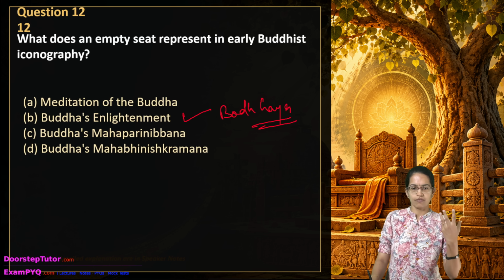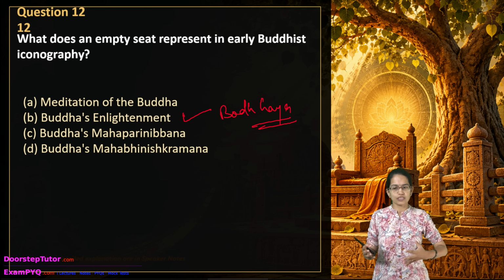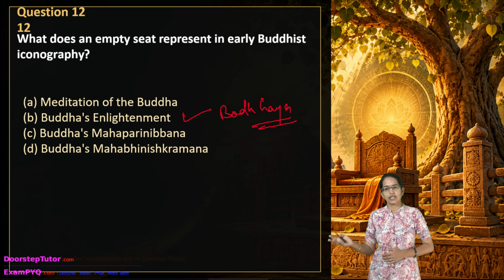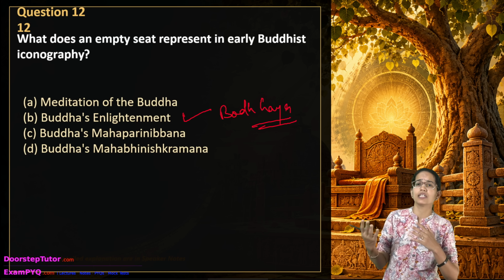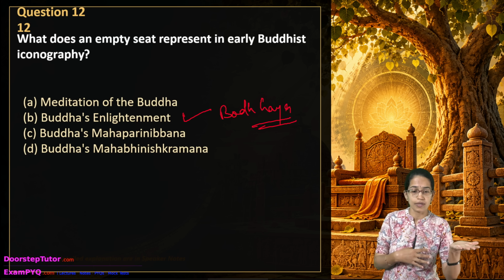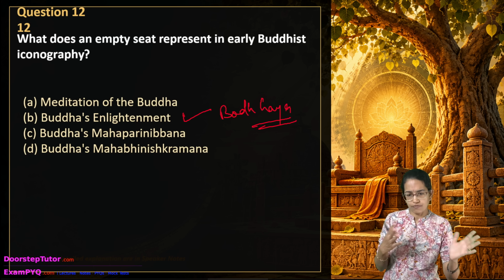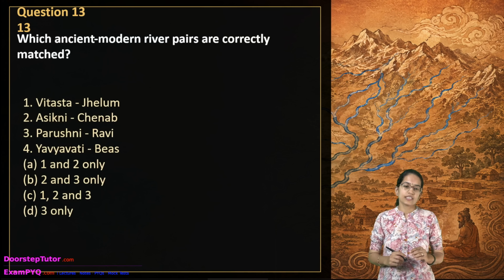Also, the other symbols usually have different meanings. The horse being depicted talks about the Great Departure. The wheel talks about the first sermon. The stupa talks about the Mahaparinirvana. So there are different meanings.